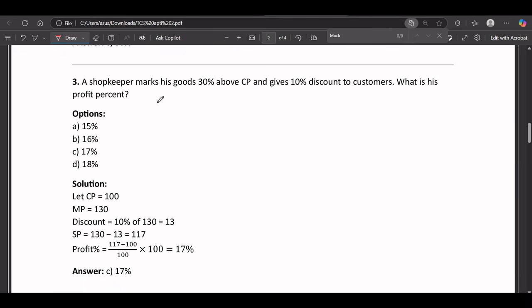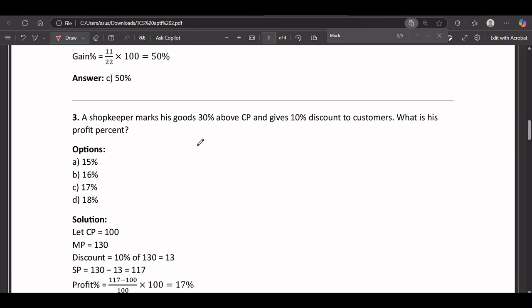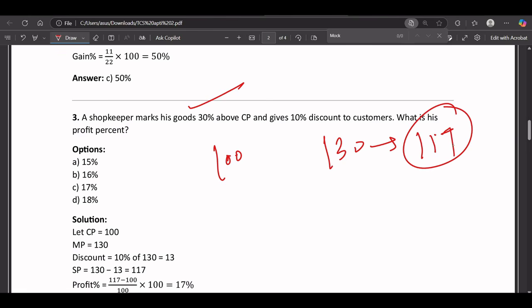A shopkeeper marks his goods 30% above the cost price and gives 10% discount to customer. What is his profit percentage? Suppose the cost price is 100 rupees. He is marking his goods at 30% above the cost price, means 130 rupees, and gives 10% discount. The 10% will be 13 rupees, we are just subtracting it, so it should be 117. This should be the price.